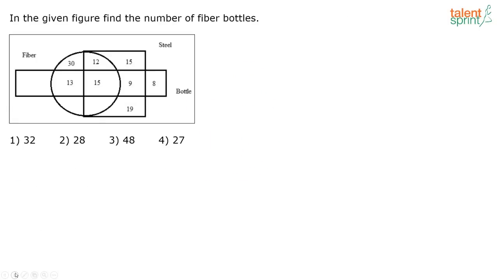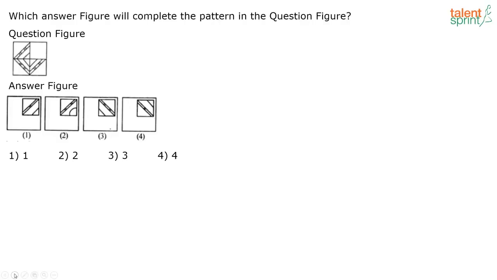In the given figure, find the number of fiber bottles. So what is the number of fiber bottles here? See, you have to see the intersection between the set fiber and bottles. So here at this 13, right, there is an intersection between fiber and bottle. Both of them are there. Similarly, if you look at this 15, again intersection between bottle and fiber. So the total number of fiber bottles is nothing but 15 plus 13, that is equal to 28. 28 is your answer. Next one.